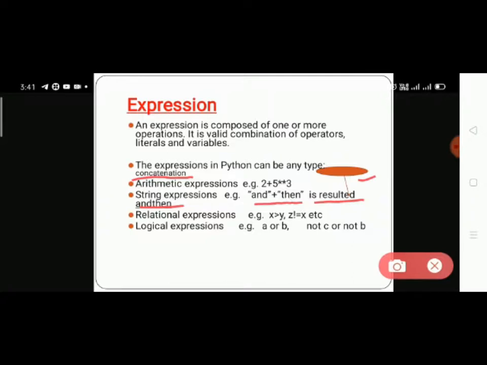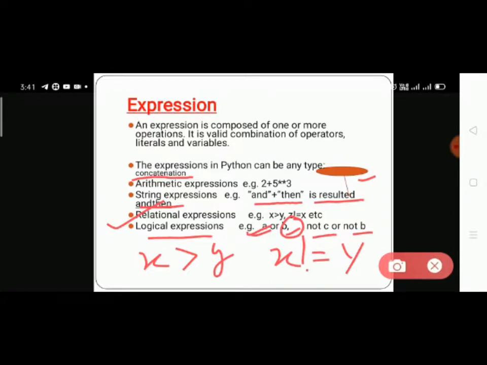Next is the relational expression. In a relational expression we see things like x greater than y, x not equal to y, and other properties. Next is the logical expression. We use logical operators, meaning a or b, where if the condition is true then the result is a, otherwise b. We also use not c or not b.